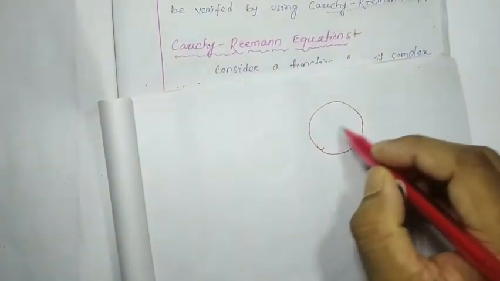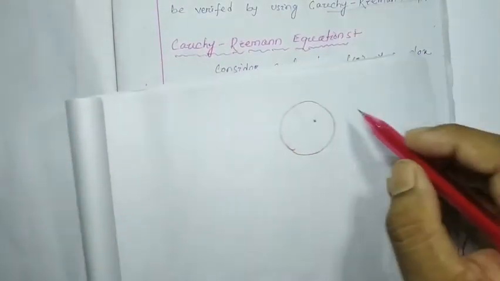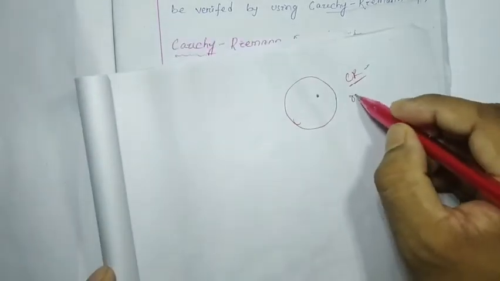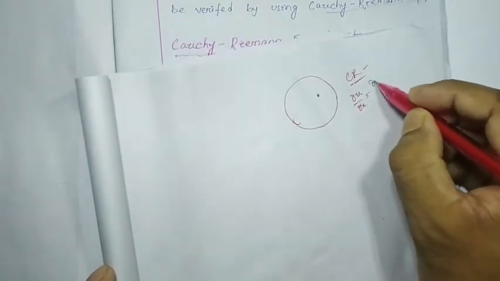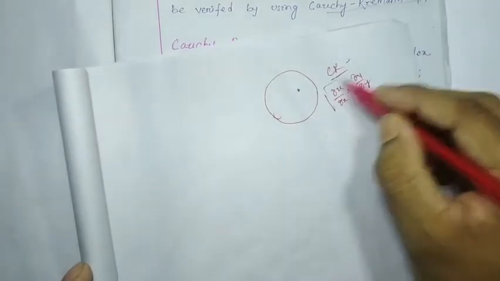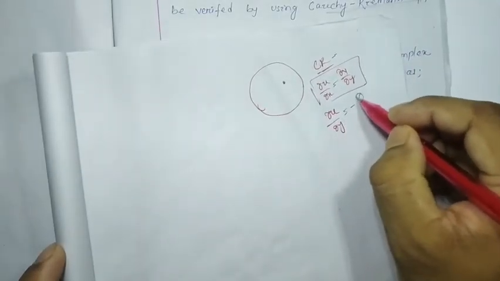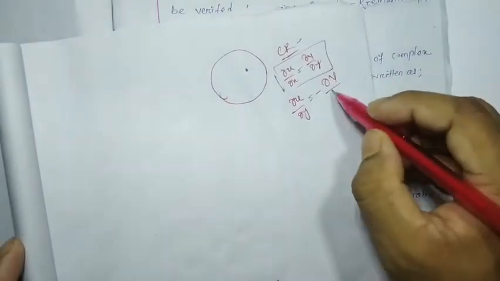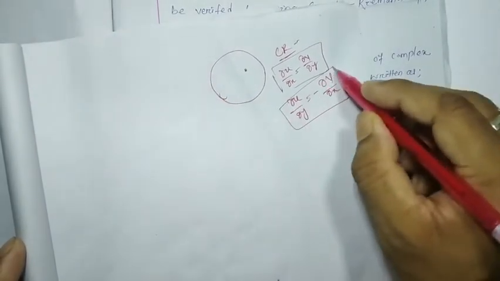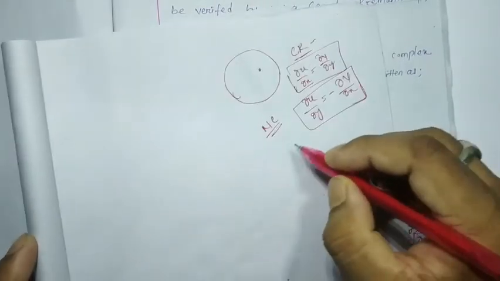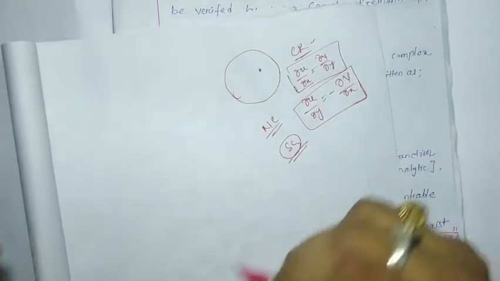That means a function is said to be analytic at a point, it has to obey the Cauchy-Riemann equations, that is, del u by del x equals del v by del y and del u by del y equals minus del v by del x. These two equations are necessary conditions but not sufficient conditions.